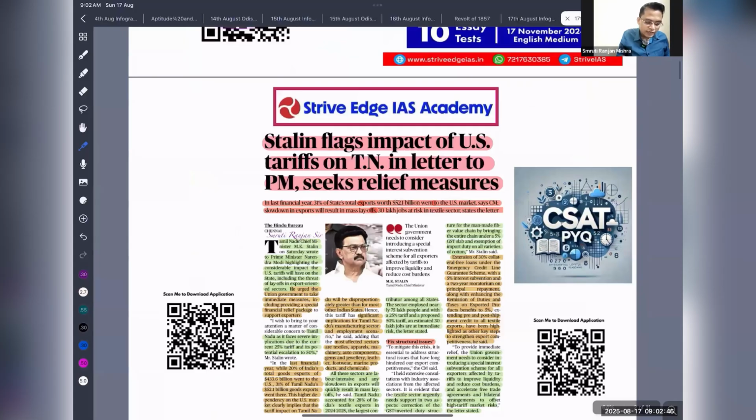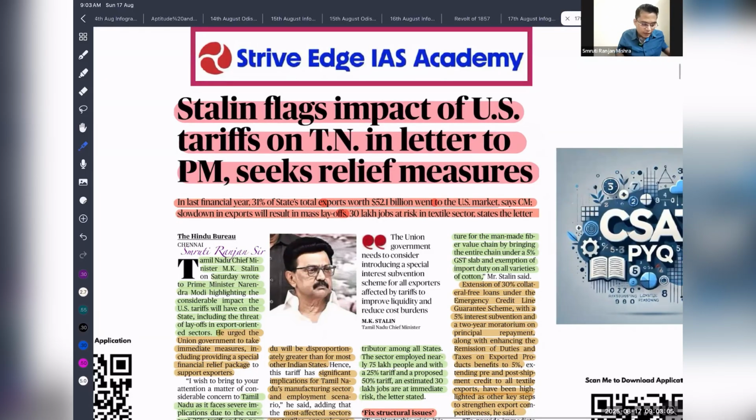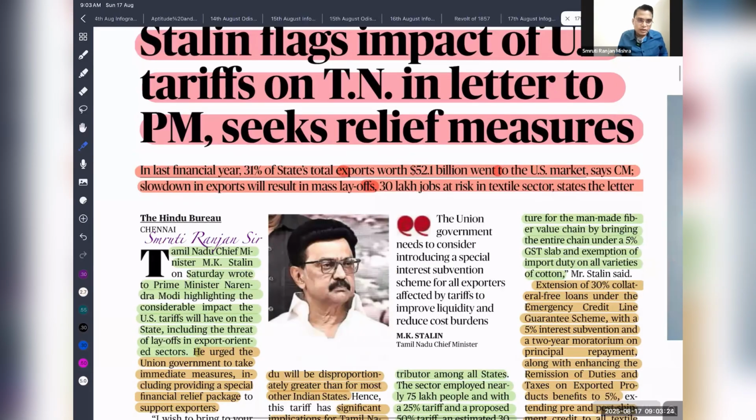चलिए आगे बढ़ते हैं. So Stalin flagged the impact of US tariff on Tamil Nadu in a letter to the PM, seeking relief measures. So recently we know that Donald Trump imposed 50% tariff on Indian exports. After that, we are finding that different sectors are going to be impacted, like automobile, textile, food, seafood. In the last financial year, 31% of the state's total export, that is 52.1 billion, went to the US market. Says the CM, the slowdown in export will result in mass layoffs, with 30 lakh jobs at risk in the textile sector. This is what they have mentioned, and they demand special support from the Prime Minister.